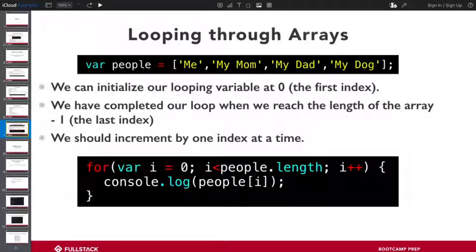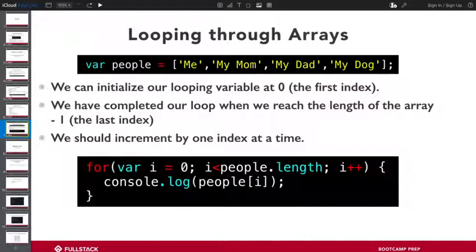Okay? And each time that we do it, in this case, we're doing something very simple, we're just console logging. We're saying people, our array from earlier, and we're passing to it a variable i. Remember, variable i's are indexed. So each time we go through this loop, print out for me in this array what is at this index. And I know this index is always going to be valid because, once again, remember the criteria set: I start at 0 and I go less than the length. So I know that every one of these should return an actual value.